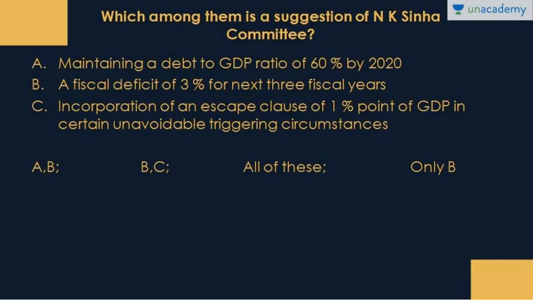Next. Which among them is a suggestion of N.K. Sinha Committee? So it has recently submitted its report. So what are the suggestions? A. Maintaining a debt to GDP ratio of 60% by 2020.